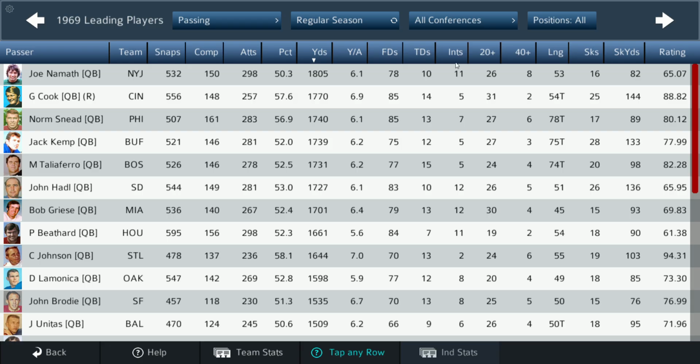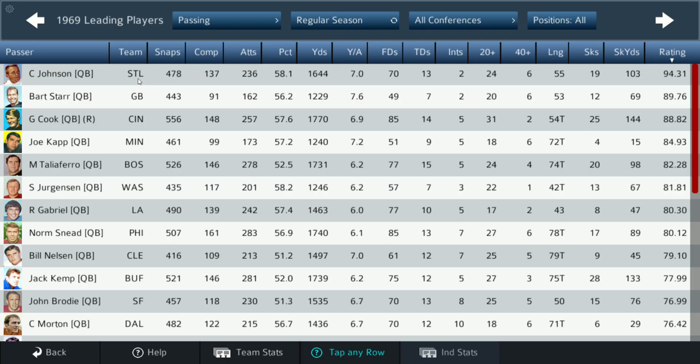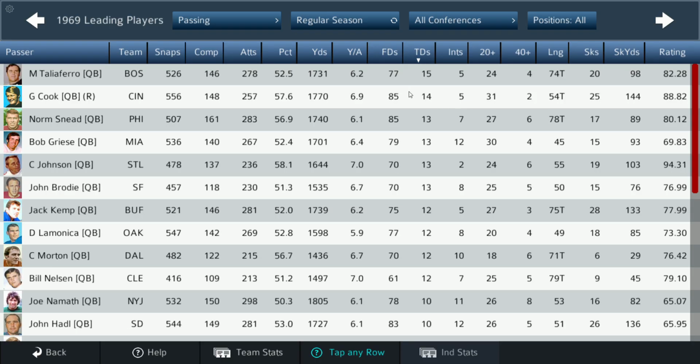Season leaders. Let's look at quarterbacks first. So let's look at yards. Joe Namath leads both leagues right now. Leads the AFL with 1805. Norm Snead of the Eagles is the leader in passing yards for the NFL. Let's look at rating. Charlie Johnson for the Cardinals is tops in both leagues. In the AFL, it's Greg Cook, who's a rookie, has an 88.8 rating. So pretty good there. Touchdowns, looks like Mike Taliaferro, if I'm pronouncing that right, Boston Patriots, he has 15 touchdown passes.